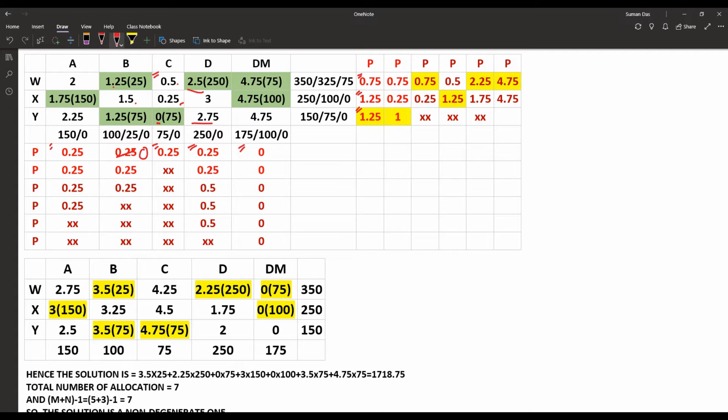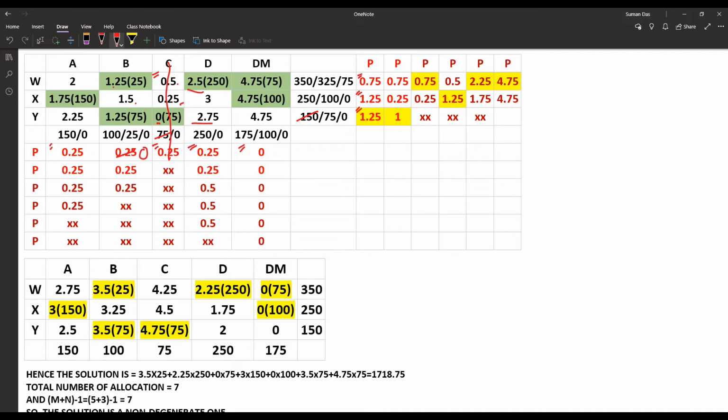Here according to the column the value is 75 and according to the row it is 150. Which one is the minimum? Now 75 is the minimum, so we are assigning 75 here. So that is becoming 0 and that is becoming 150 minus 75, that is 75. As we have chosen the cell allocation according to the column, we are crossing out column C here.